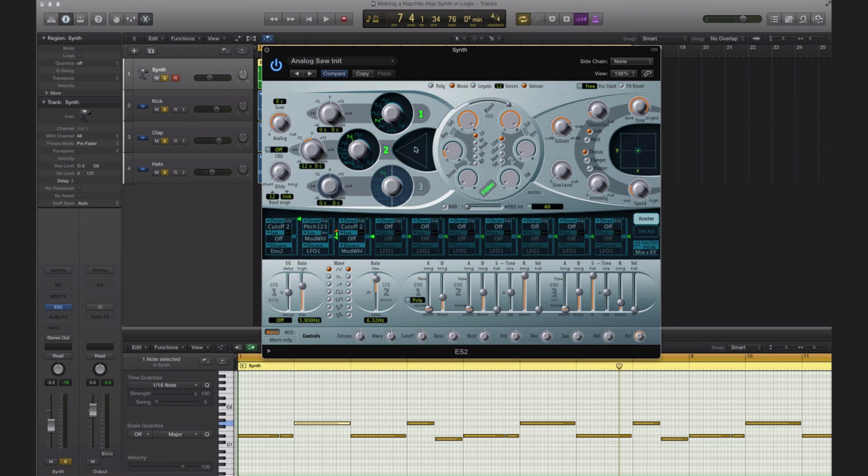All right, so that's pretty much your bare bones hoover synth done for rap and hip hop music and popular music as well. Again, go ahead and play with the distortion, the analog here, and you can play around with the different sort of waveforms right here, and see what you get. Also, you can play around with the tone right here. So if you want to have a darker sounding song, it makes it a darker tone, and for whatever bright tone, you just pull it up to bright.